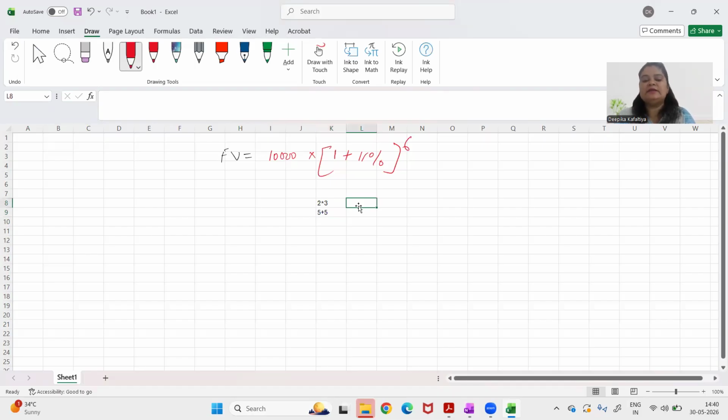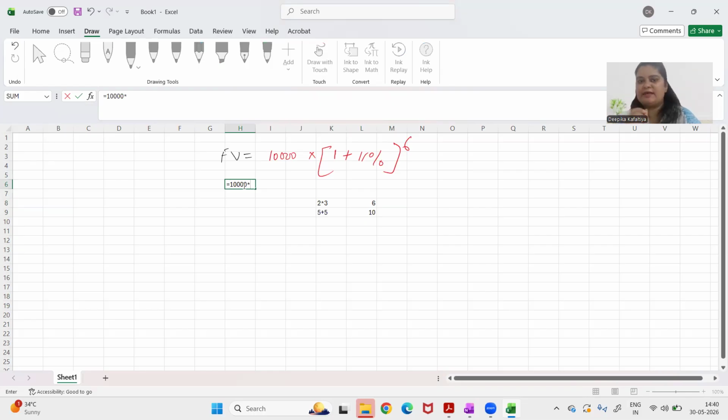Now let's say I put equal to in front of it. Equal to 2 into 3. Now it gives me 6, right? Here also if I write equal to 5 plus 5, it gives me the answer 10. So first of all, one thing that you have to keep in your mind is whenever you start a formula, start it with equal to. So I write equal to my present value, which is 10,000, into, and into is Shift plus 8.